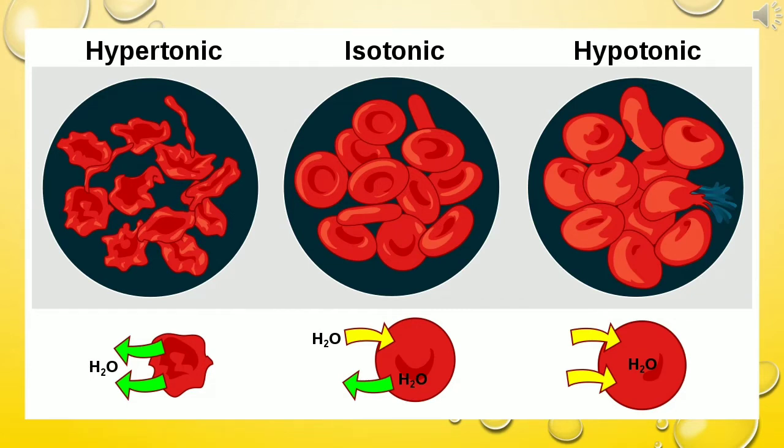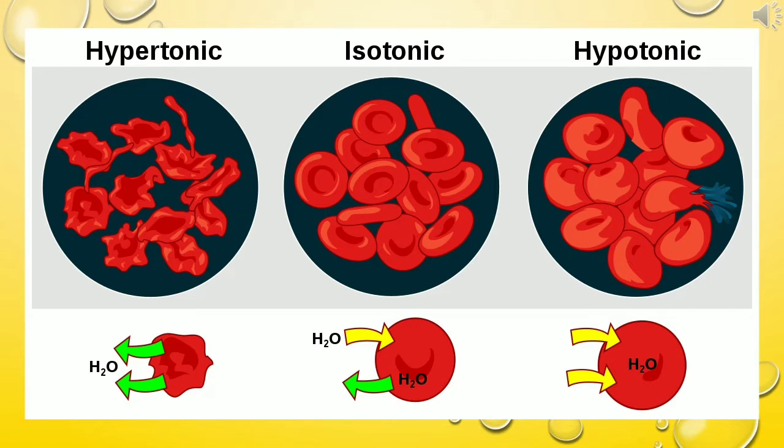The movement of liquids in and out of the cell depends upon the concentration of the solution surrounding it. Based on osmosis, animals live in three different media. They are isotonic, hypotonic and hypertonic. Isotonic. Iso means same. When two solutions have the same osmotic concentration, they are called isotonic. There is no movement of water molecules here. The concentration of the body fluid of the organism and the concentration of the external medium is the same. So, in isotonic solution, the cell or the organism does not change its volume.